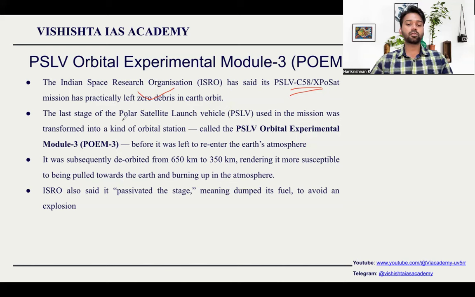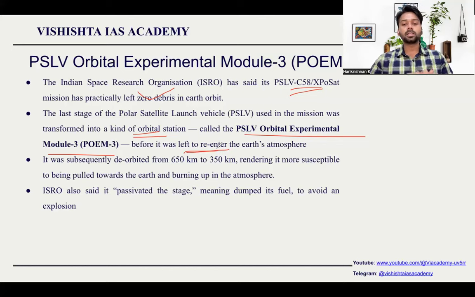The last stage of PSLV used in the mission was transformed into an orbital station. This orbital station is called PSLV Orbital Experimental Module 3. Once its lifetime is over, once the POEM module has completed all the experiments, it will re-enter the atmosphere and fall back so that it will not be converted into space debris.